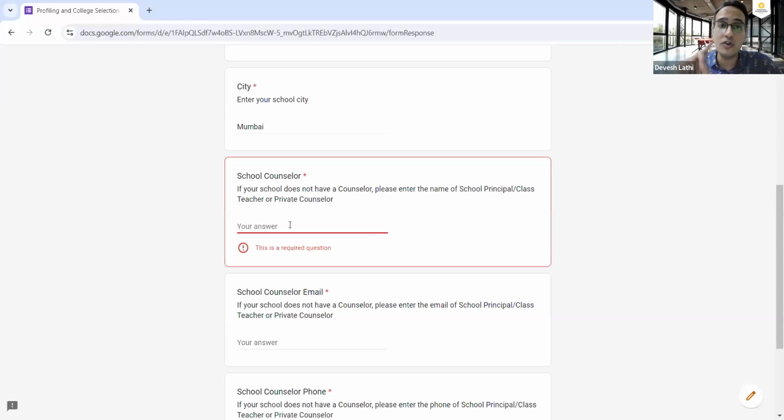On Common App, you should enter your school counselor's detail or your school class teacher's detail, because they are the ones who will submit your transcripts. Transcripts are your report cards, mark sheets. They're going to submit your transcripts and they're going to submit your LOR and school report. So enter your school counselor detail on Common App.